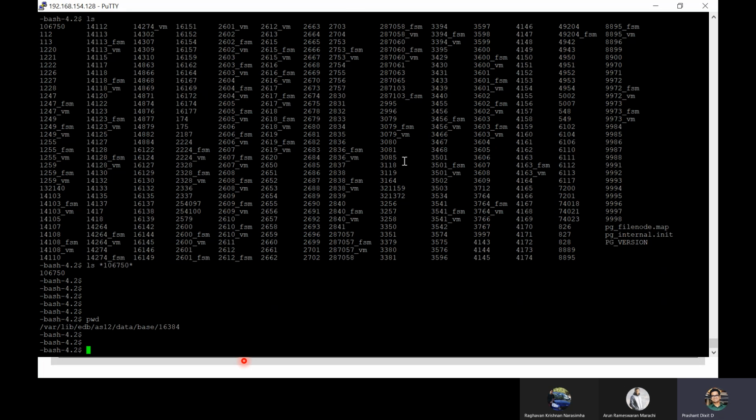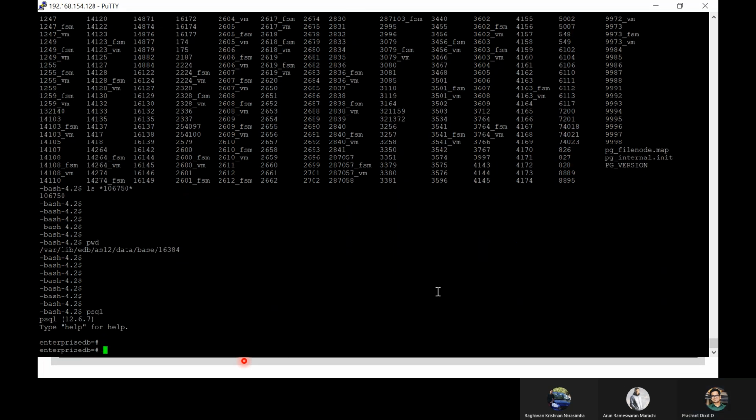So if you go and delete this file with the OID or number 106750, then automatically you won't be able to access that table, because ultimately its data file is deleted, or renamed, or inaccessible somehow. So it's very important that all of our data files should be accessible and should always be kept on better performing IO or storage.